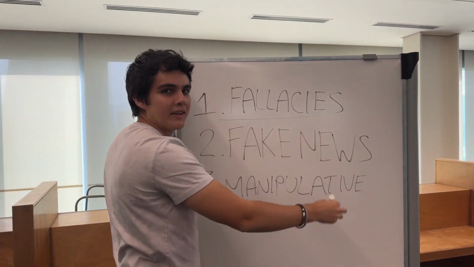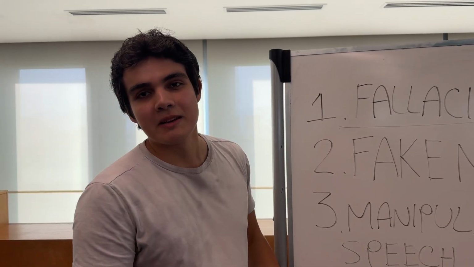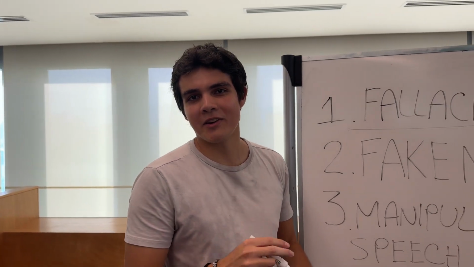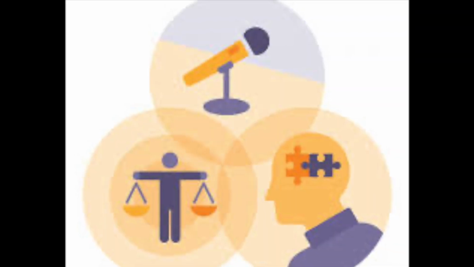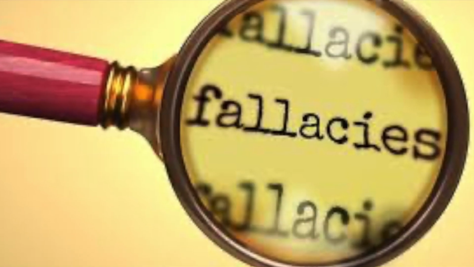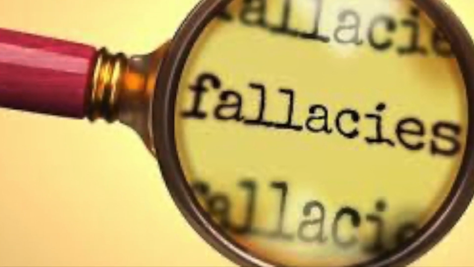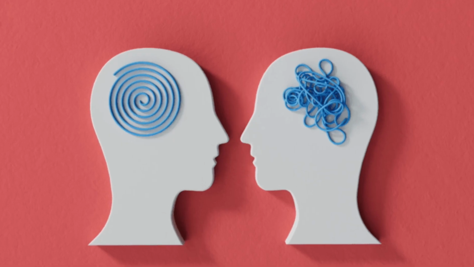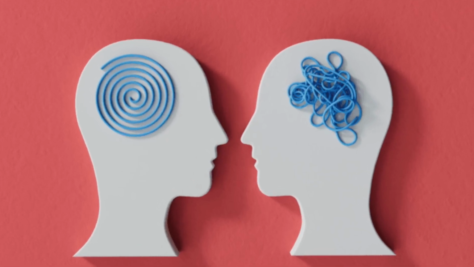Fallacies. It's when people use the wrong reasoning, making their arguments become weaker and weaker. These mistakes can happen on purpose or by accident, but they can cause confusion and spread false information. Fallacy errors often appear in fake news and tricky speeches to hide the truth.